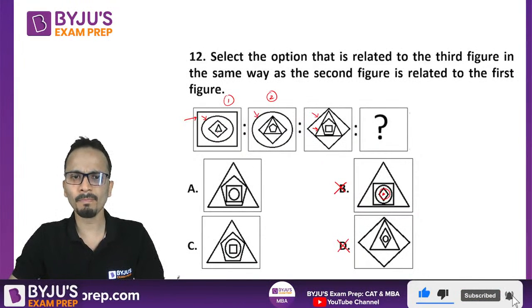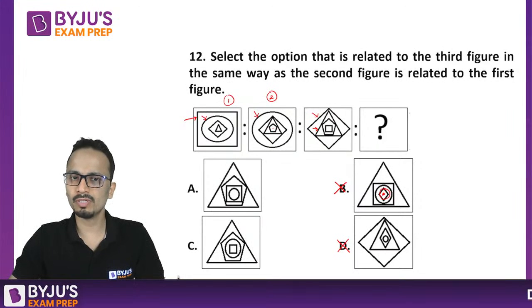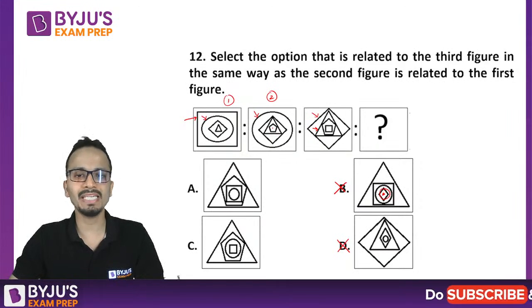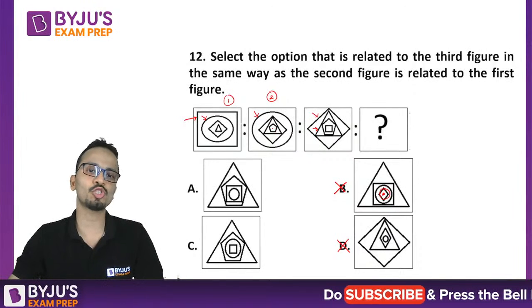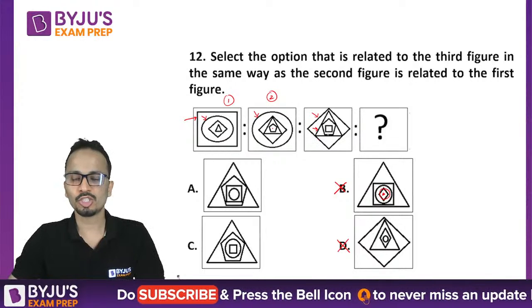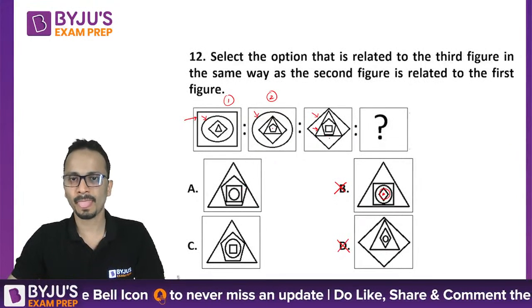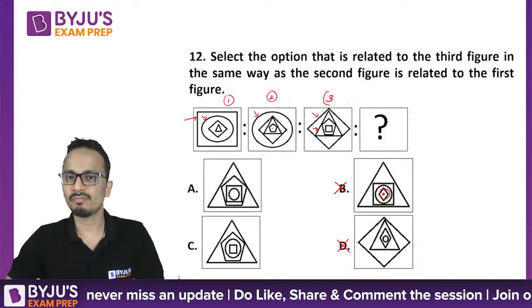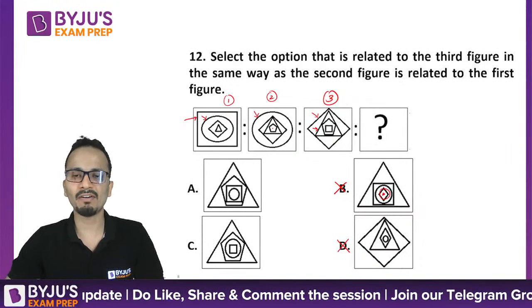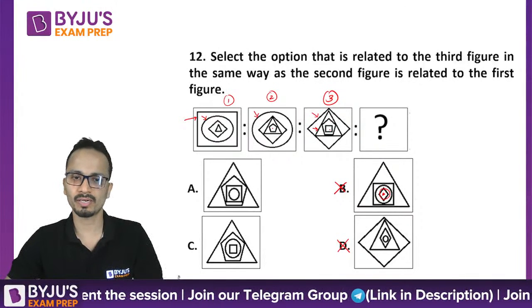Now, the innermost figure in figure number 2 is a pentagon, which is a completely new figure that was not present in figure number 1. So the innermost figure should be a completely new figure. So in figure number 3, I have a diamond, triangle, pentagon and square.